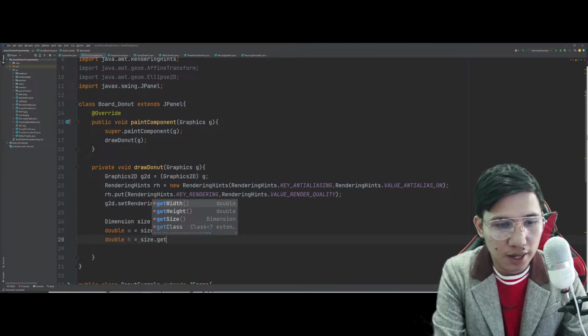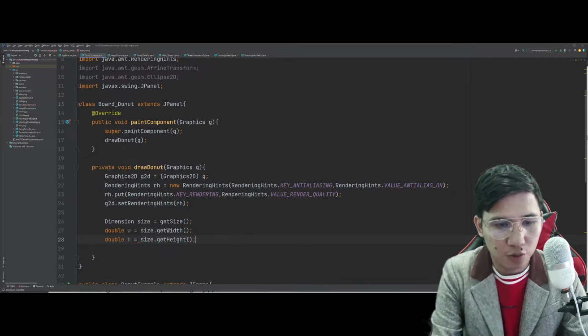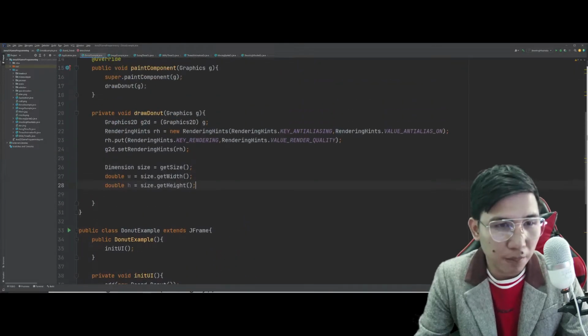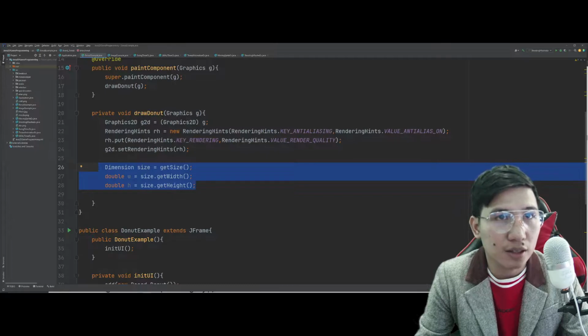So, height, get that height. So, for now, alam natin na ang value niyan is 330 by 330. Pero paano pag binago mo yung size ng JFrame, di ba? So, yun yung importance ng code na to.